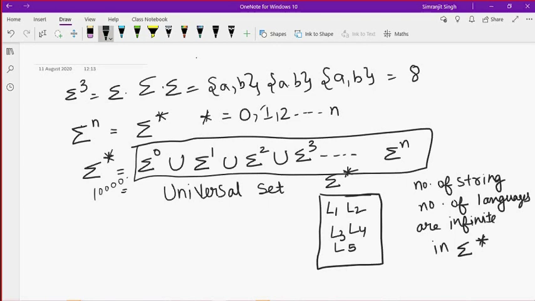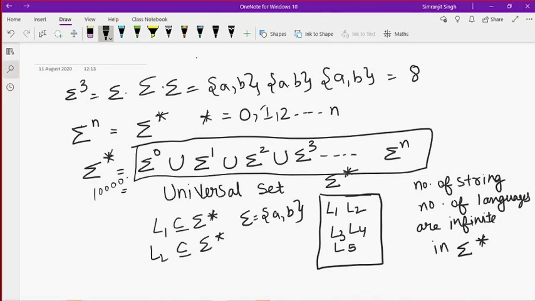Sigma star is called the universal set. Every language that is possible is a subset of this universal set. Just remember this: any language that is possible over the input alphabet AB is a subset of this sigma star.